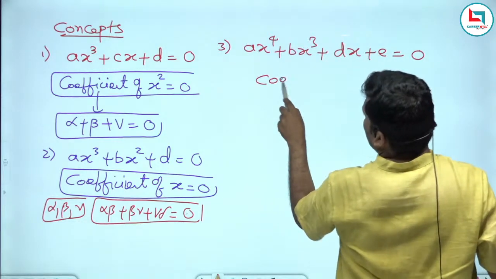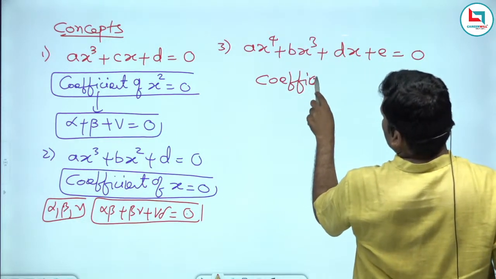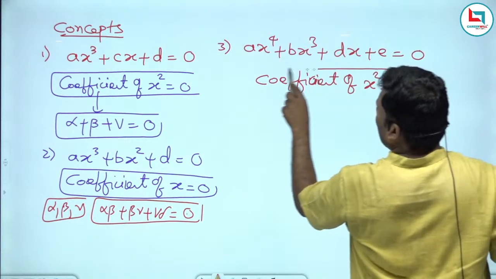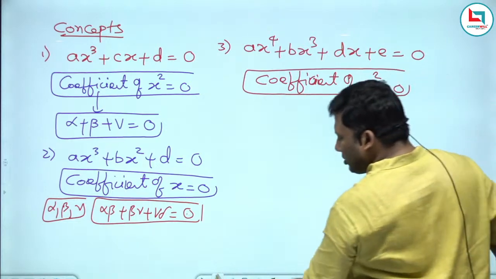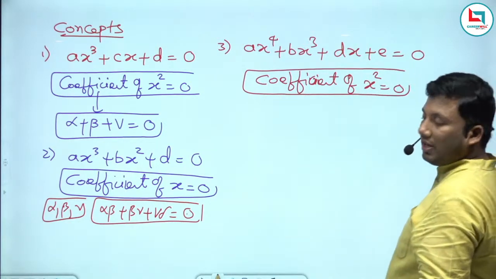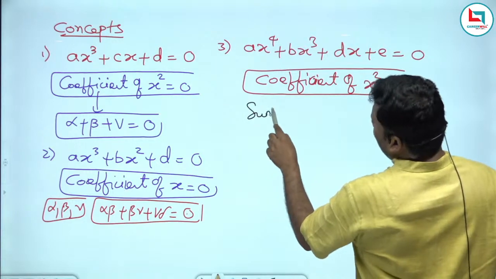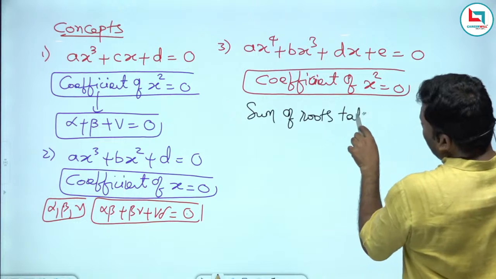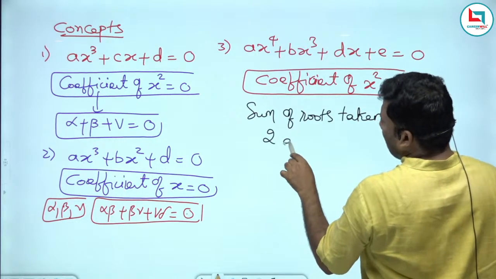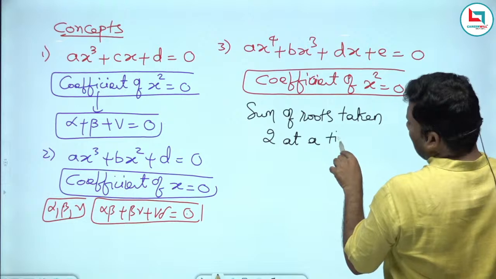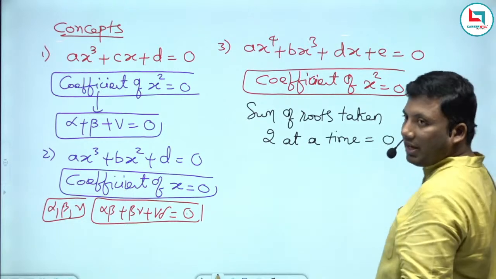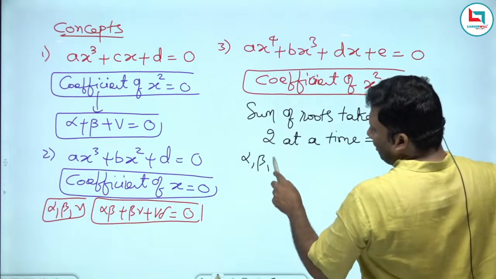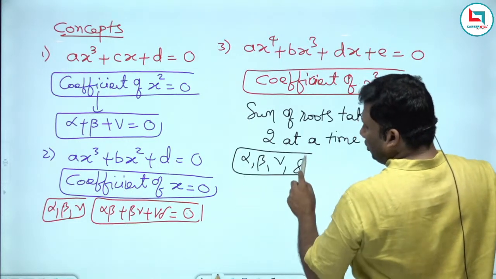That means if the degree is 4 and the coefficient of x square is 0, then the sum of the roots taken 2 at a time is 0. Sum of the roots taken 2 at a time, it is 0, of alpha, beta, gamma, delta.